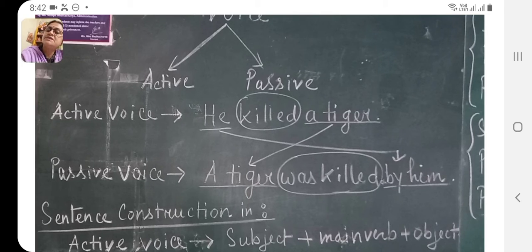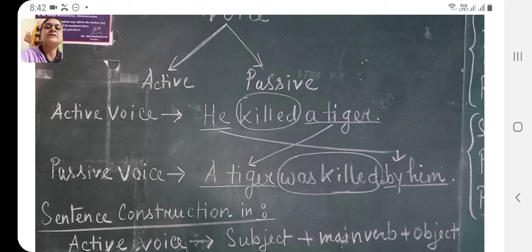So here this is in active voice, whereas in the same sentence, see, a tiger was killed by him. Here the tiger, which was the object in active voice, is receiving the action. So this is in passive voice. Now how to convert active voice into passive voice? Rules are there. What is subject in active voice will become object in passive voice.